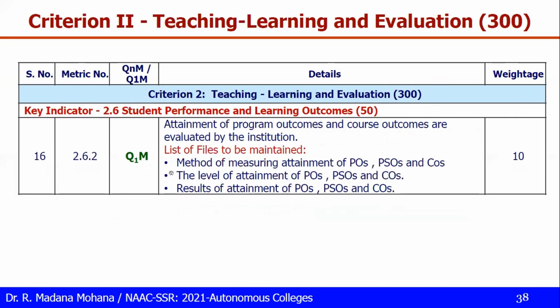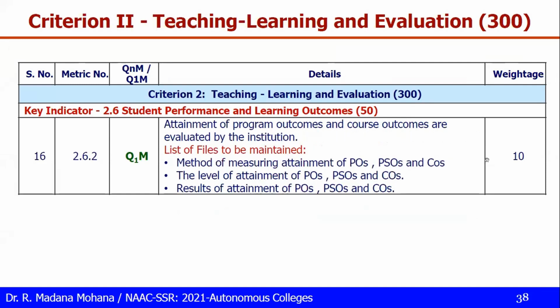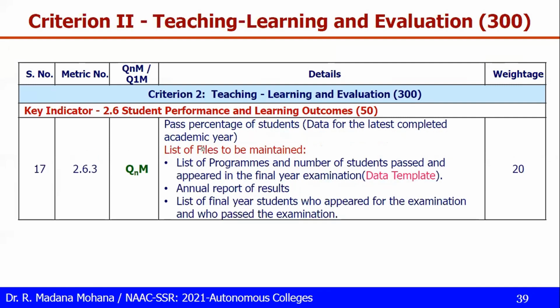This is qualitative. Then 2.6.2 is also qualitative, but this is for attainment. So 2.6.1 is defining and dissemination. Now, how to do the attainment? Attainment of program outcomes, course outcomes evaluated by the institution. So here, method of measuring attainment of POs, PSOs and COs, the level of attainment of POs, PSOs, COs, results of attainment of POs, PSOs, and COs. So total for preparing, displaying 20, for attainments 10, 30 points easily you will get here. So that is 2.6.